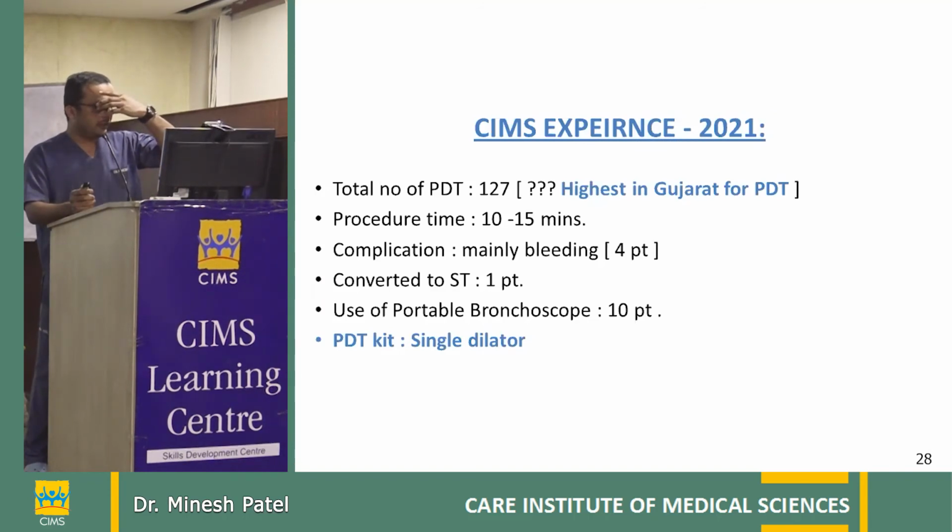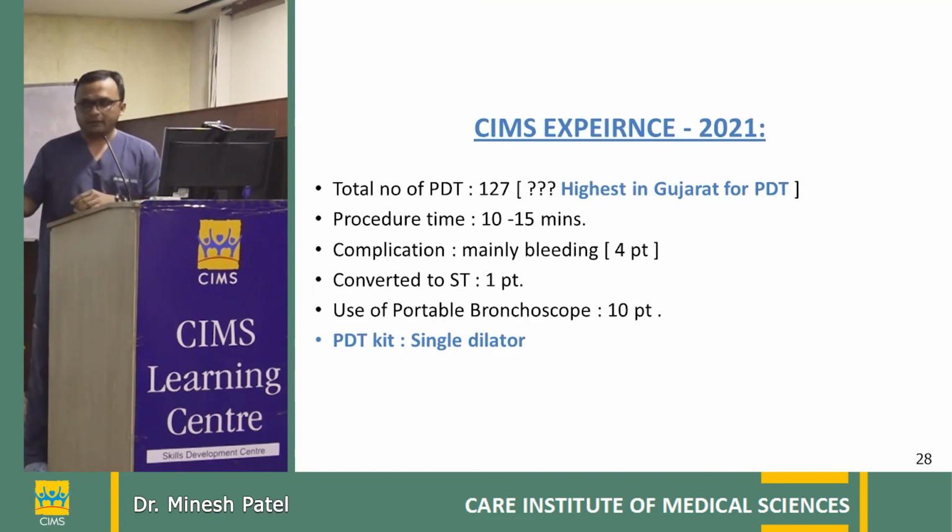Till now, we have done 127 tracheostomies. We don't know if it's the highest in Gujarat. Procedure time is 10 to 15 minutes. Mainly, bleeding has happened because we missed some patients with an INR of 1.8, but because we know that even for pleural tapping or ascitic tapping, an INR up to 2 is acceptable, we don't worry about it.